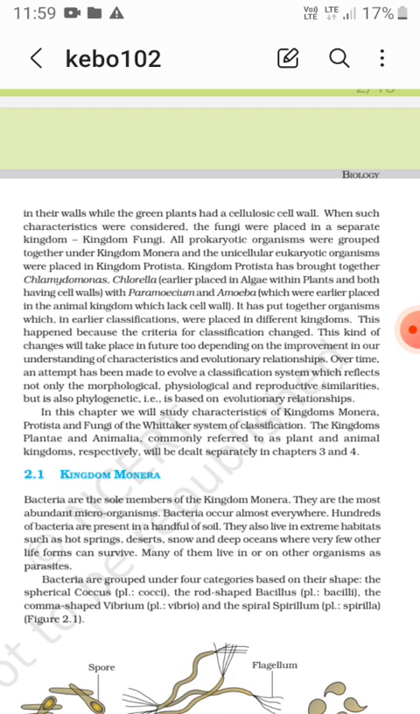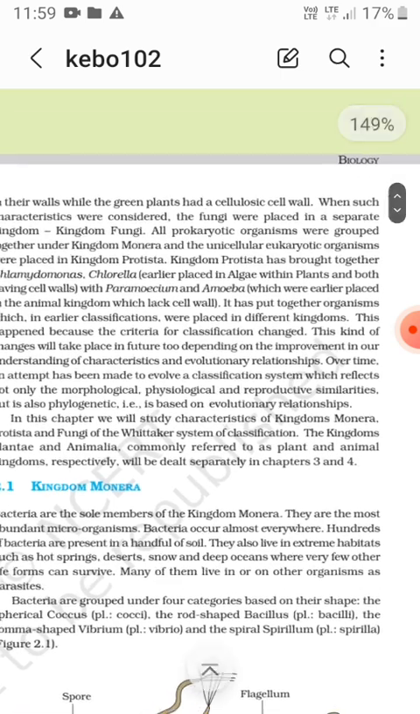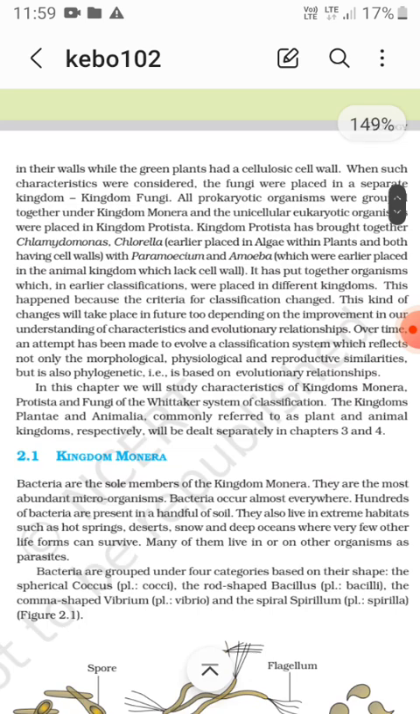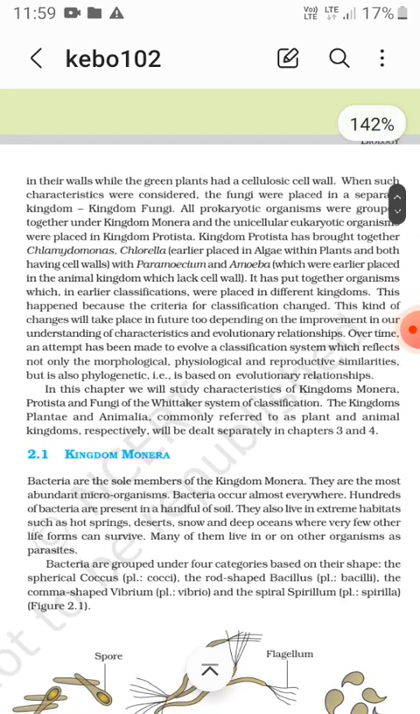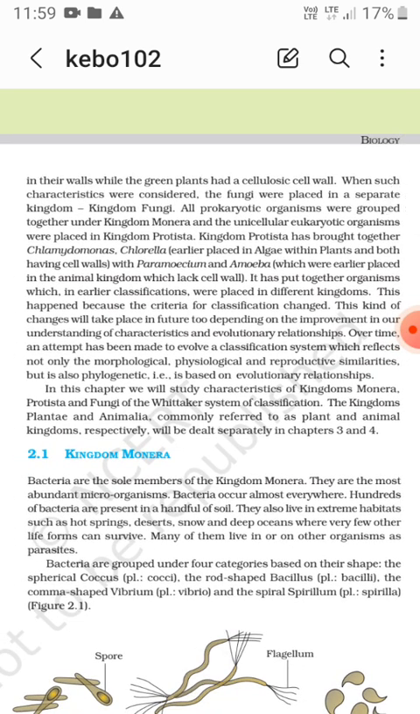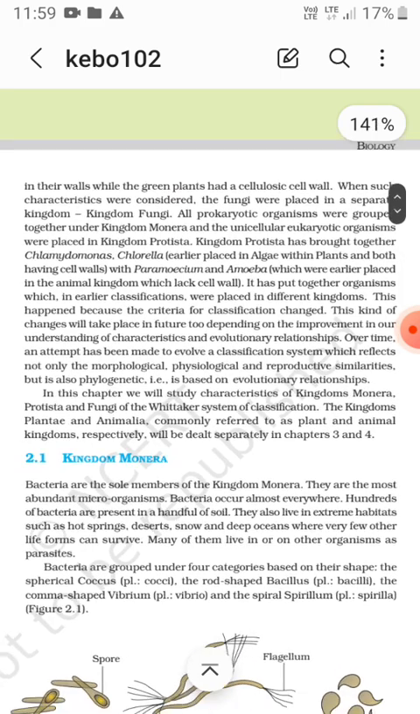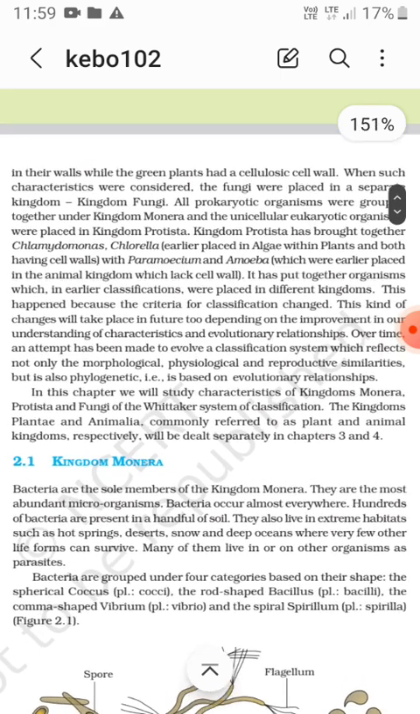Both have cell walls. And with Paramecium and Amoeba, which were earlier placed in the animal kingdom, which lacked the cell wall. So it has put together organisms which in earlier classification were placed in different kingdoms. This happened because the criteria for classification has changed.